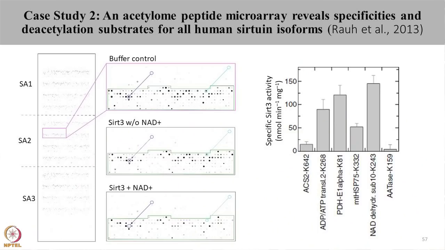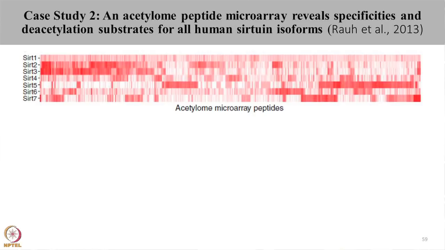This graph represents the specific activity of sirtuin 3, how the deacetylation is happening for different peptides. The last protein, AATase K, was used as a negative control and has shown no change in the acetylation pattern. This heat map shows the deacetylation activity of all the 7 isoforms of sirtuins across 6800 peptides.